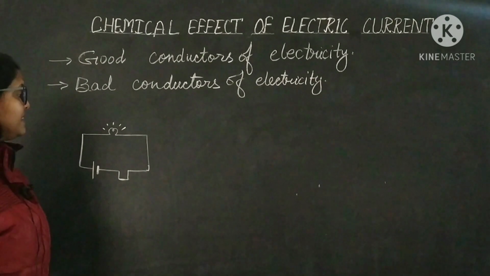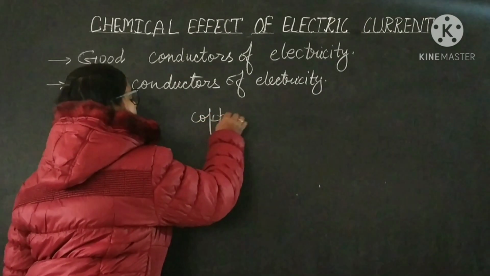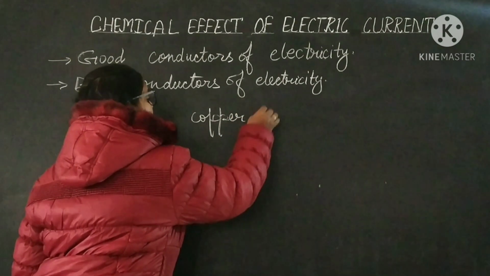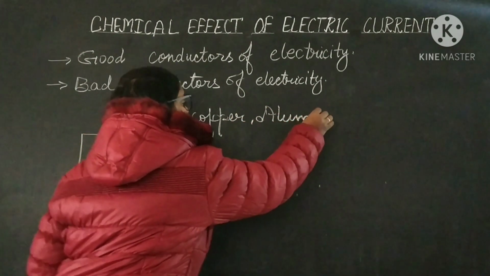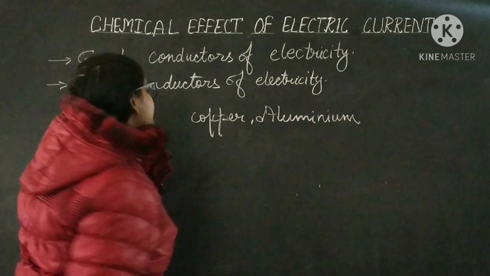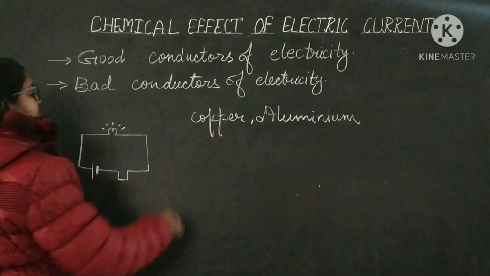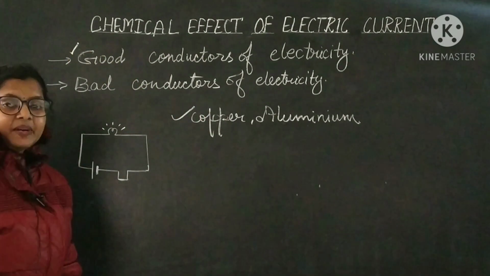It will happen in case of copper, aluminium, etc. So these are the good conductors of electricity. Now what about bad conductors?